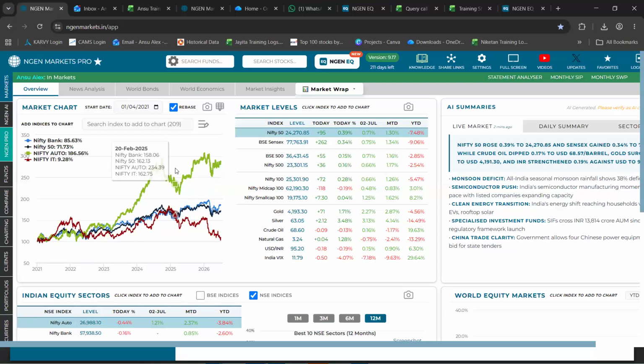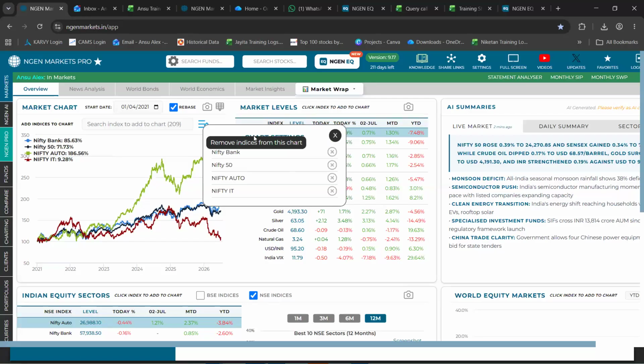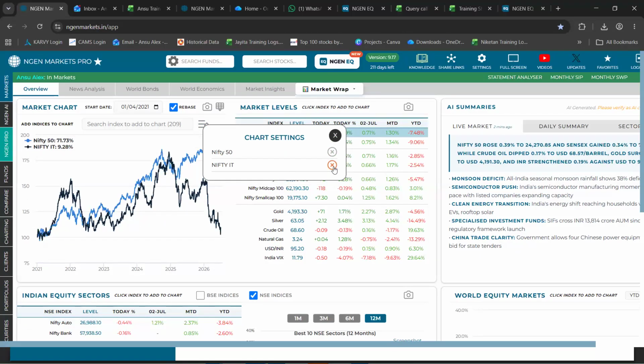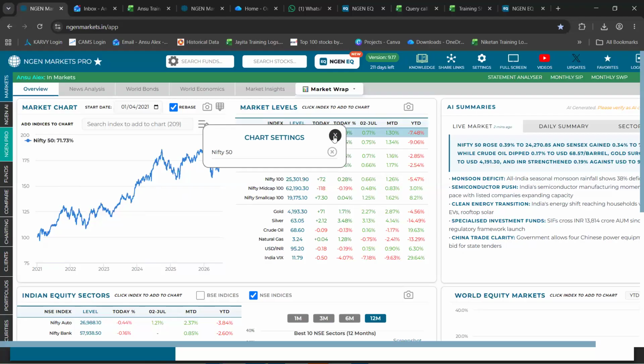If you wish to remove certain benchmarks from this section, that is also an easy option. You can click on this pencil kind of icon and click on this cross icon, which you can see right next to the name of the benchmarks, and they get removed accordingly.